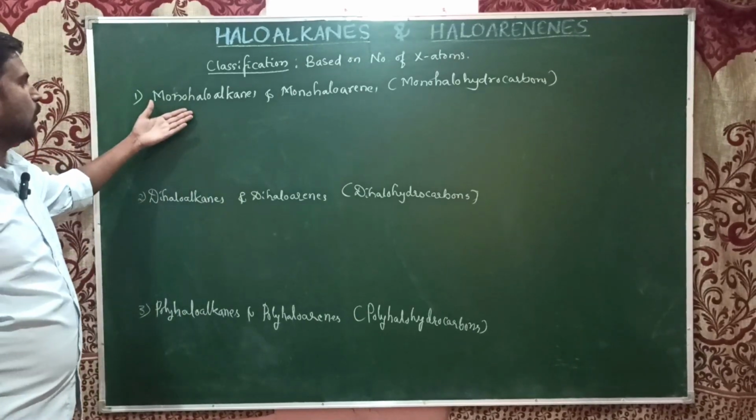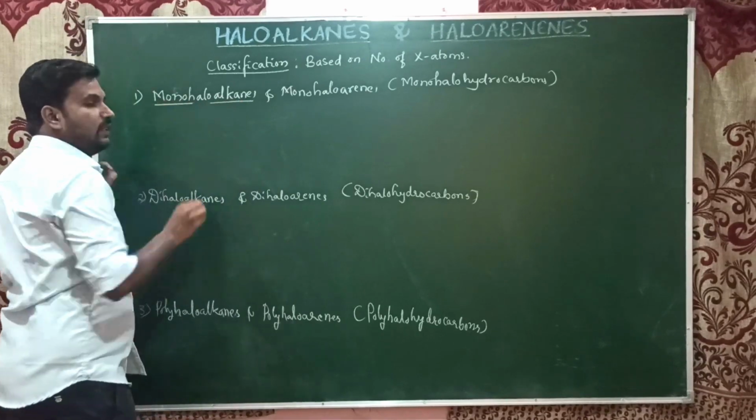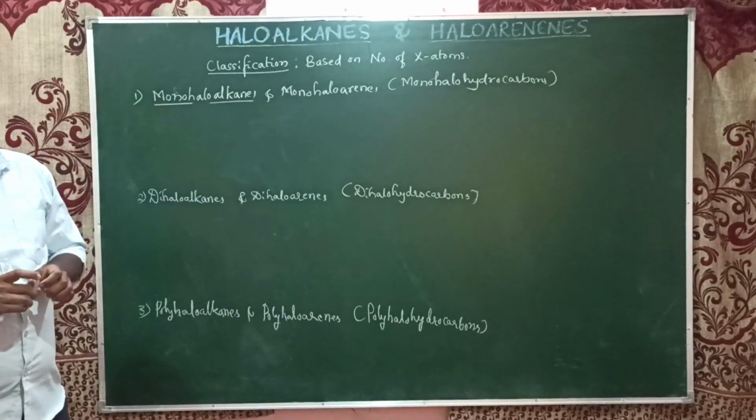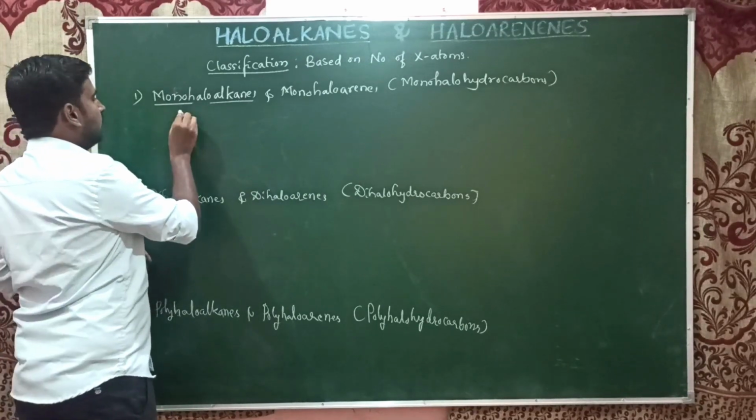When it comes to the monohaloalkanes, the name itself tells us that they contain only one halogen atom.